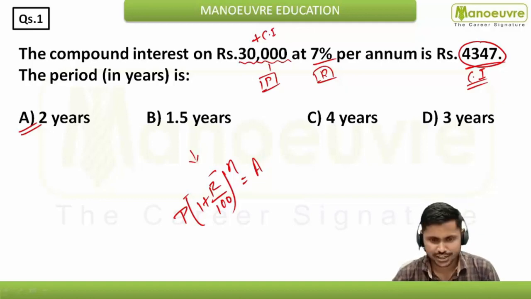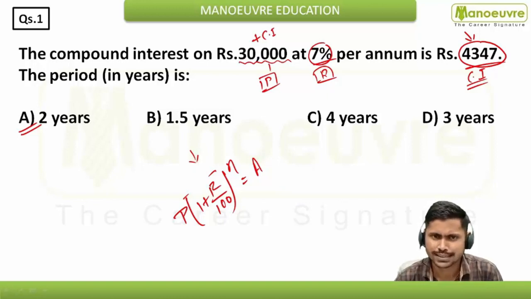But logically, how should you go? The rate is 7%, so for 1 year it is 7. And the total interest is nothing but 4347. Okay, so 4347 is how much percent of this 30,000? That you have to find first. You can easily analyze here: 10% of this 30,000 will be nothing but 3,000, and half of that, 5%, will be nothing but 1,500.